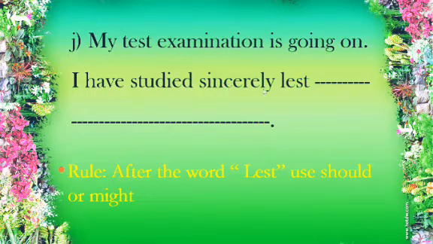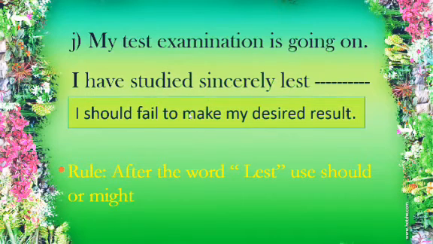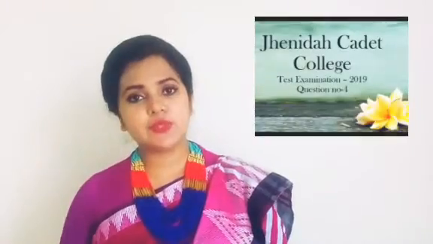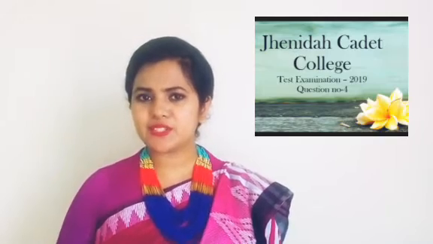I have studied sincerely. Why have I studied here other than what would happen? I should fail to make my desired result. Otherwise, I should fail. So this way we have to answer it. After list, we should use should or might. Could you understand all the rules that I discussed over here?